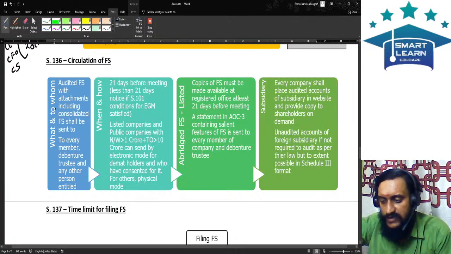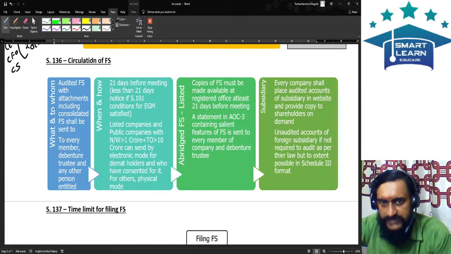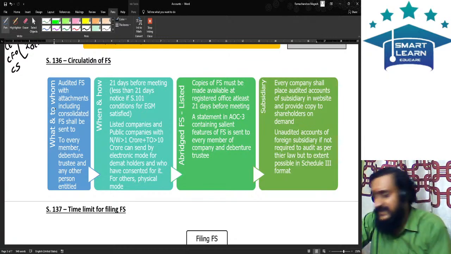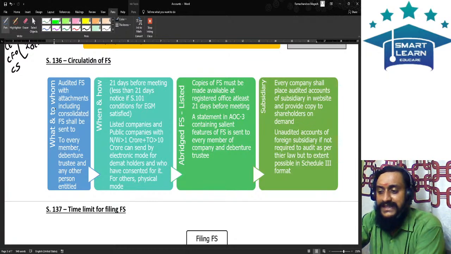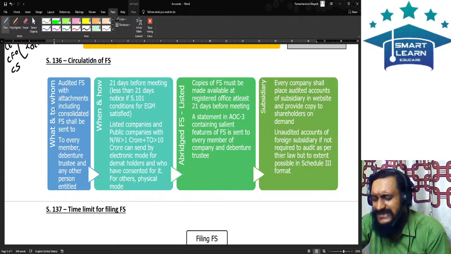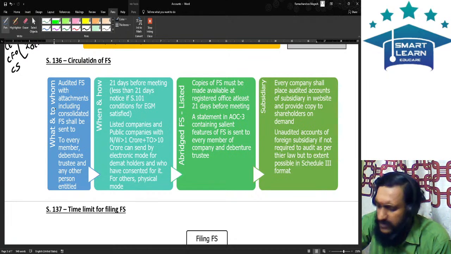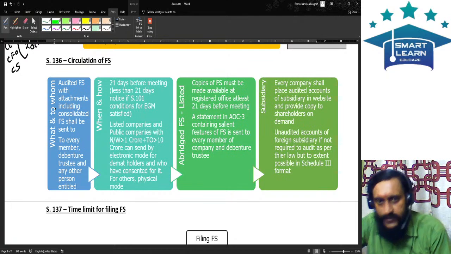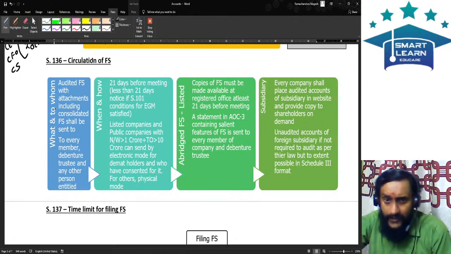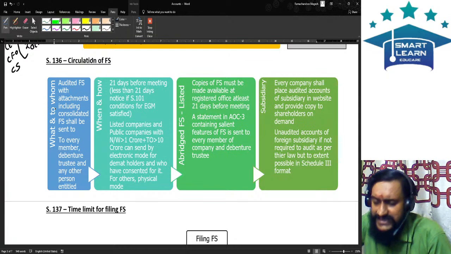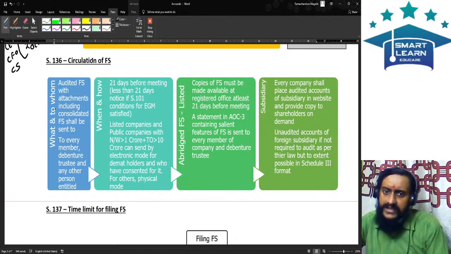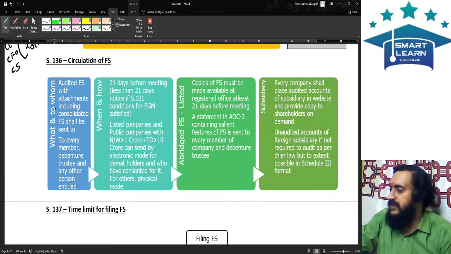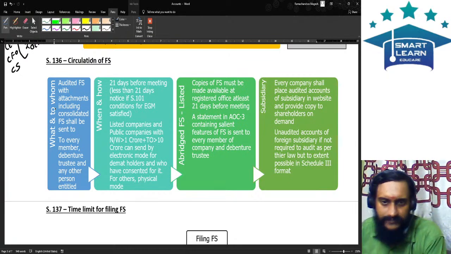Is less than 21 days notice possible? Yes, less than 21 days notice is possible if section 101 EGM conditions are satisfied. In section 101 it will tell when you can send less than 21 days notice. The EGM notice provisions, such as majority holding 95% in value, will be there. So if you are going to send the financial statements less than 21 days before the meeting, it is still possible, provided you comply with the conditions prescribed under EGM.